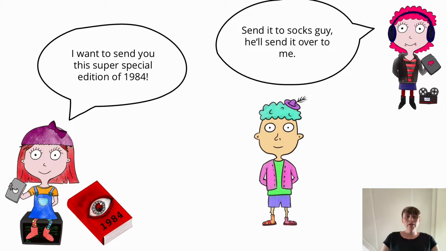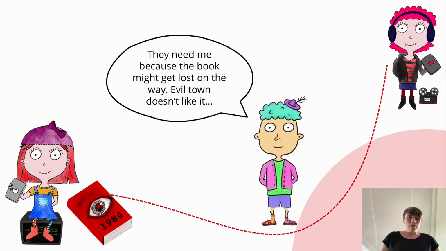And the reason why they go through this extra trouble is they're on the transmission path, there is Evil Town. And Evil Town doesn't really like books like 1984 and they would just confiscate it. So if they hand it over to Socks Guy, they have this friendly proxy who takes care of secure transmission.